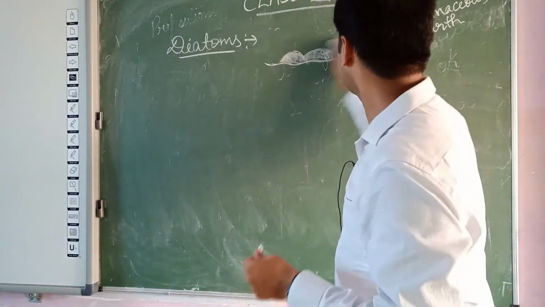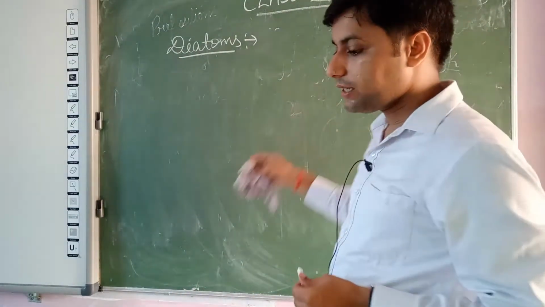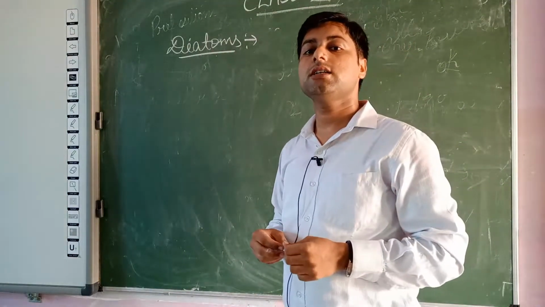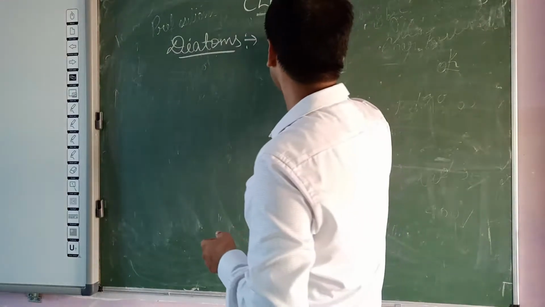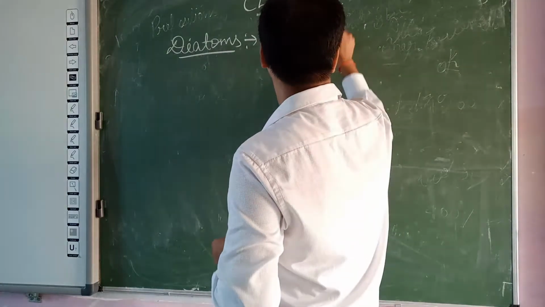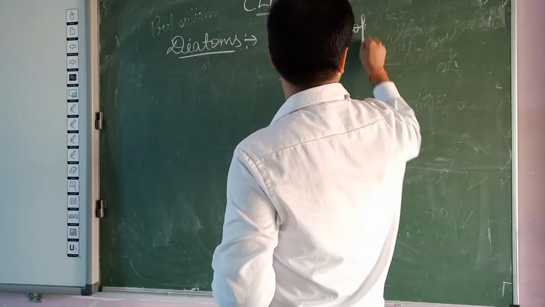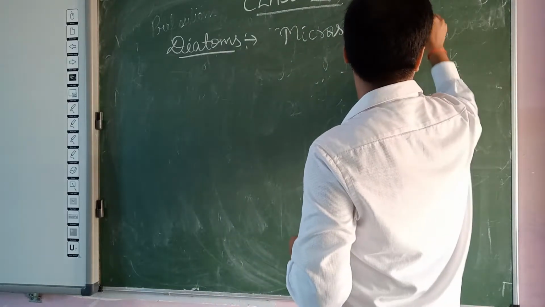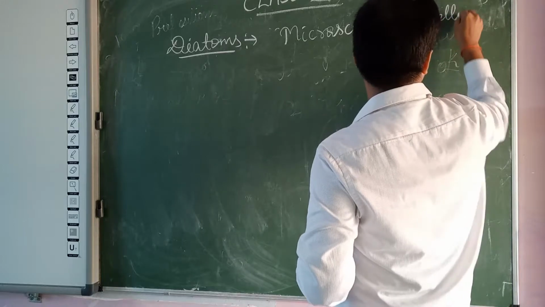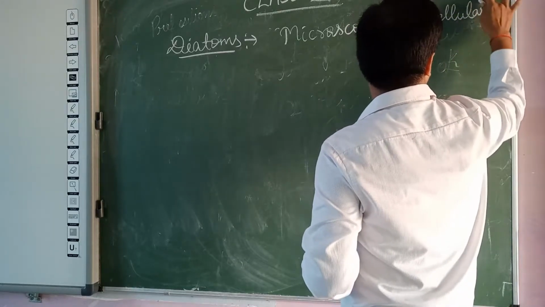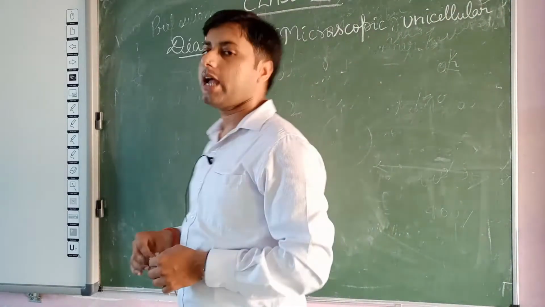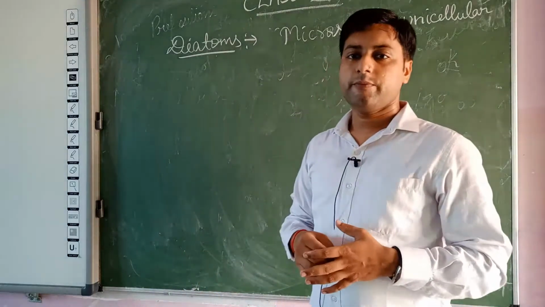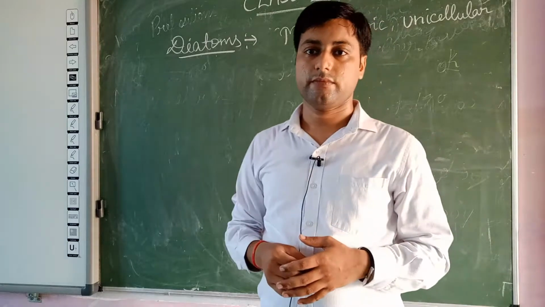Next point, in case of their structure, all the diatoms are microscopic. All the diatoms are microscopic and unicellular organisms. Microscopic and unicellular means we cannot see the diatoms with naked eye.